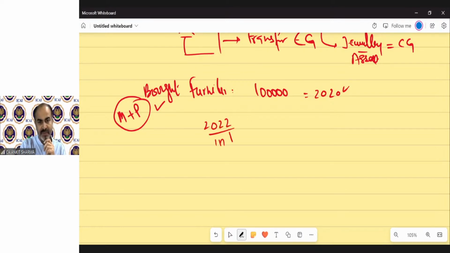Now, if you bought a furniture in 2020, for example, and you are selling it in 2022, in our current previous year, will the selling price be higher than 1 lakh or lower than 1 lakh? It's a very simple question I am asking all of you. Kindly let me know that if you bought a furniture or television or a laptop or a refrigerator or an air conditioner or a microwave or a mixie grinder or an iron, whatever household thing you can think about, for 1 lakh rupees in 2020, and you are selling that property in 2022 in previous year, then generally the value we are going to receive will be more than 1 lakh or less than 1 lakh? Answer me. I am waiting for your response.